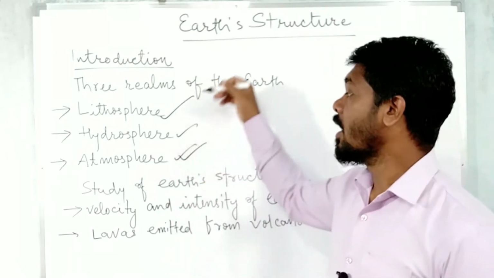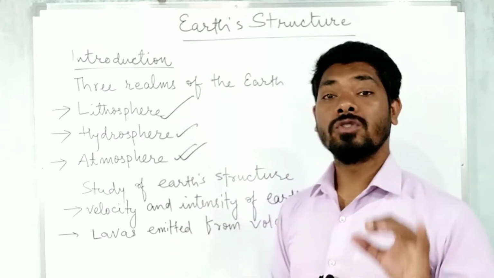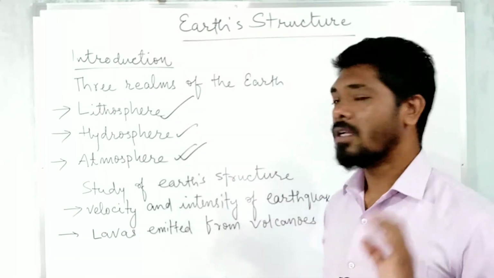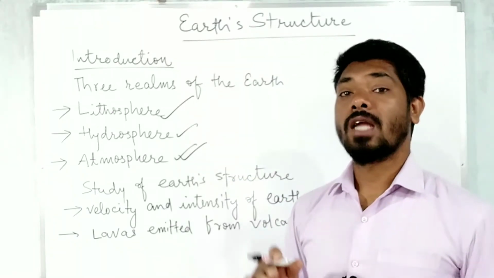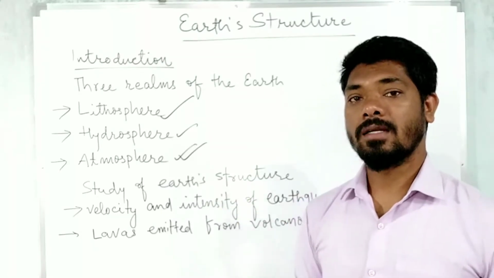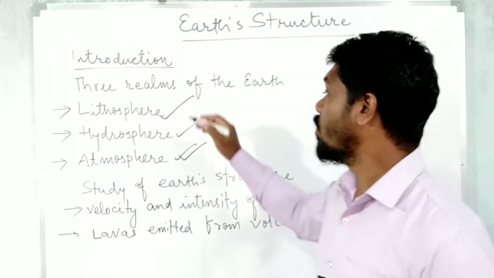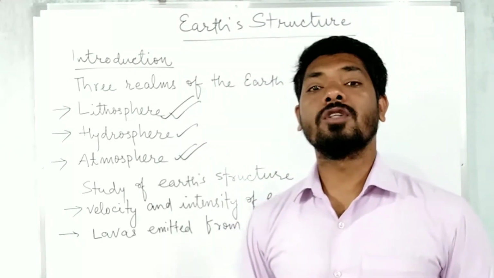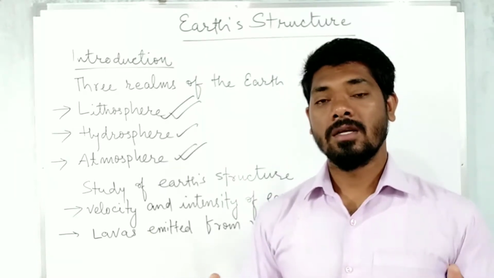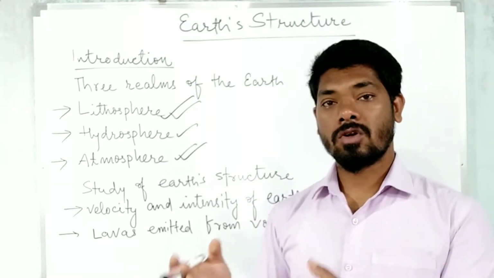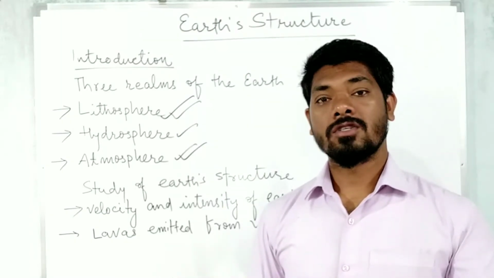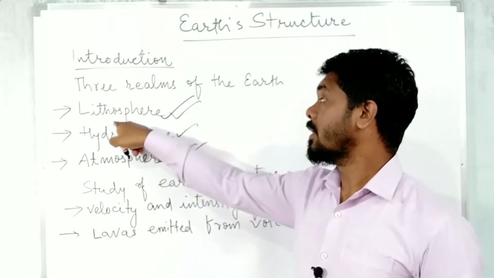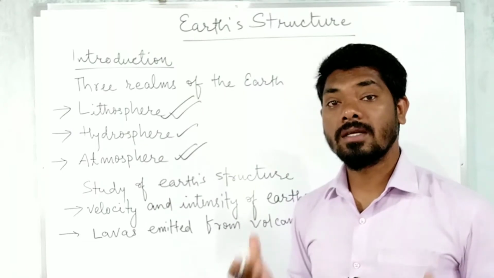So these are the three realms of the earth that you need to know for 90% of the syllabus in 9th standard. If you know these three realms, you will be able to understand the concept of the 9th standard geography textbook. So how do we know the lithosphere? On the surface of the earth we come in contact with the rocks or the soil that we can see through our naked eyes. But how shall we know the lithosphere beneath the earth?